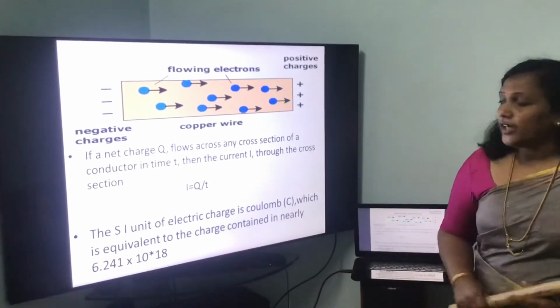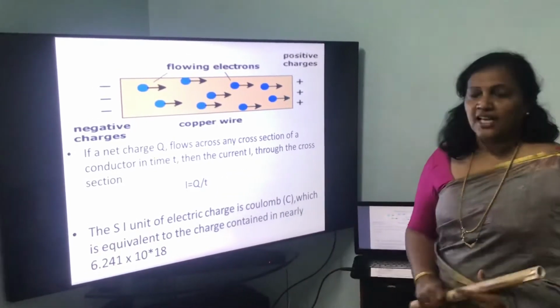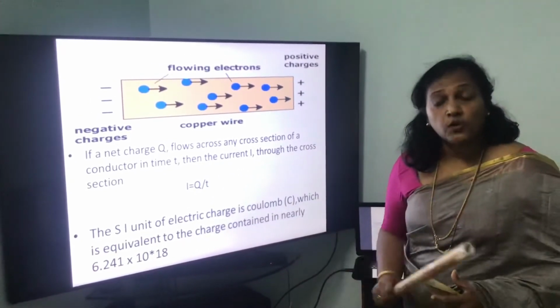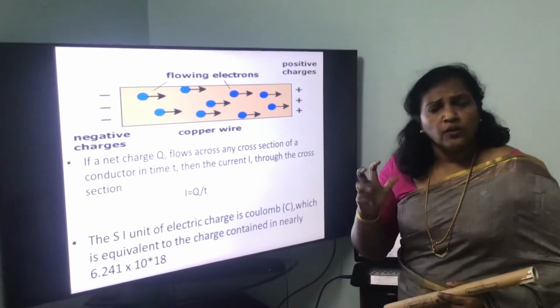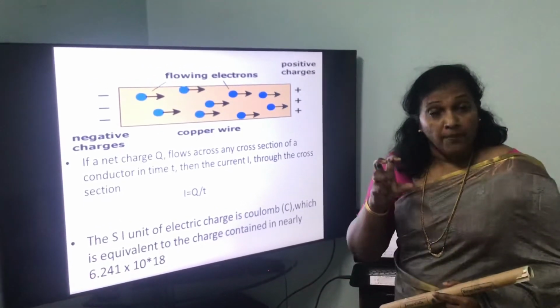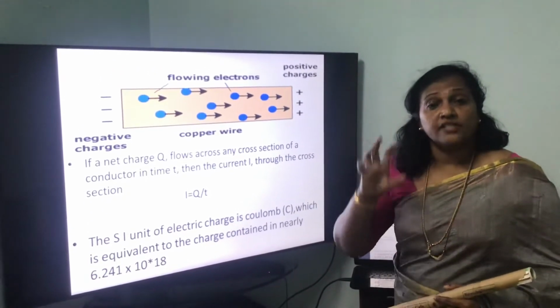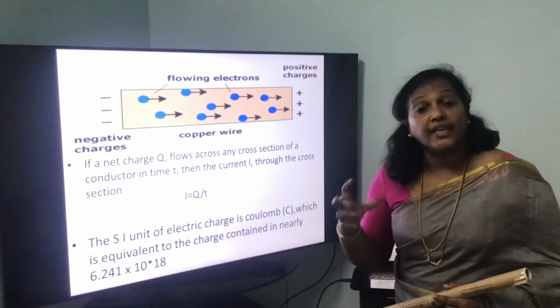The SI unit of time, you all know, is seconds. The SI unit of charge is the coulomb. So, 1 coulomb is equivalent to the charge on 6.2 × 10^18 electrons.